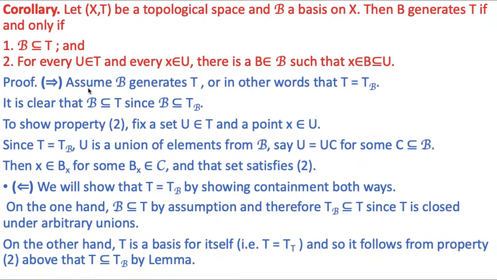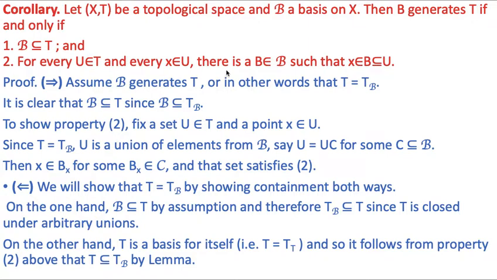Now, to prove one part, we assume that B generates T, or in other words, T is equal to TB. Now, it is clear that B is a subset of T since B is a subset of TB. To show the property 2, fix a set U belonging to T and a point x belonging to U. Since T is equal to TB, U is a union of elements from B. Say U is equal to the union of C for some C belonging to B. Then x belongs to Bx for some Bx belonging to C, and that set satisfies 2.